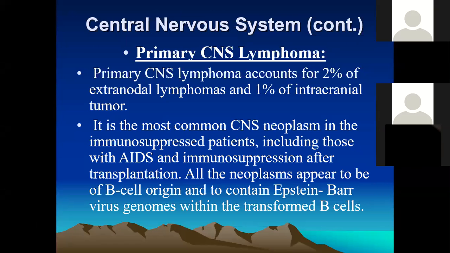Now the brain CNS lymphoma, this is also a tumor. Primary central nervous system lymphomas account for about 2% of extranodal lymphomas and about 1% of intracranial tumors.